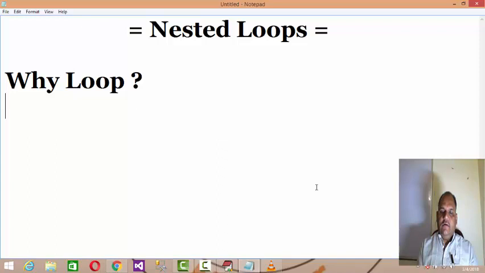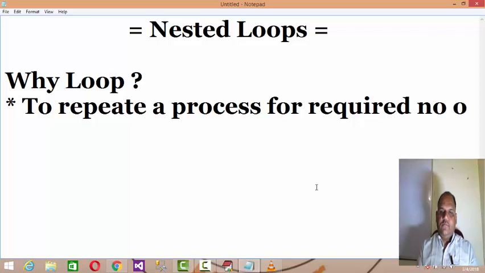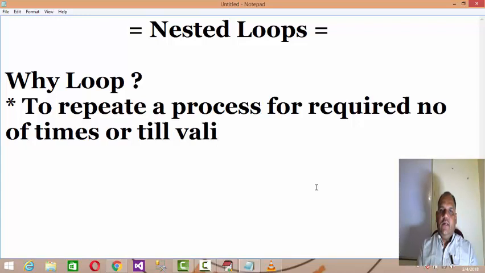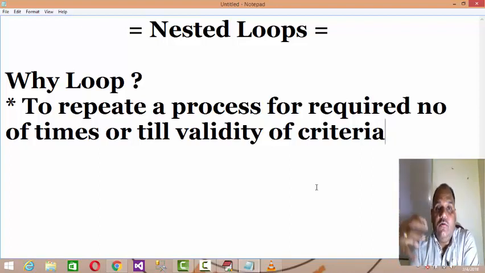That is to repeat a process for a required number of times or till the validity of a criteria. We discussed how one can distinguish between while, do while and for.